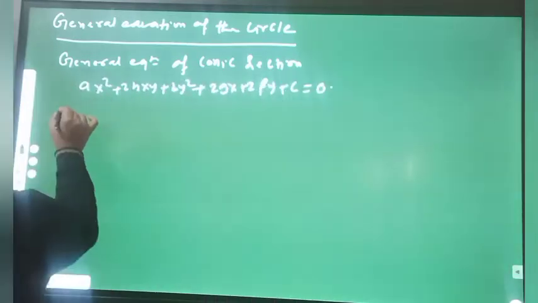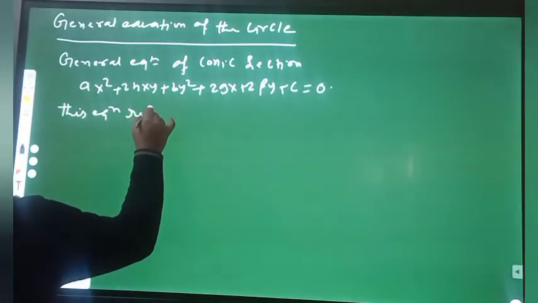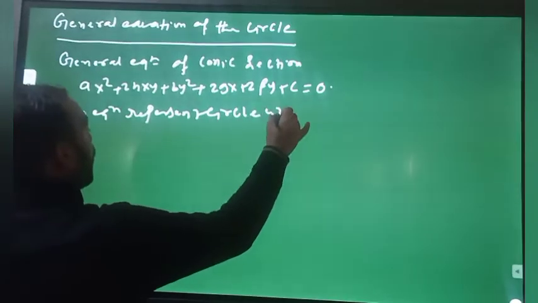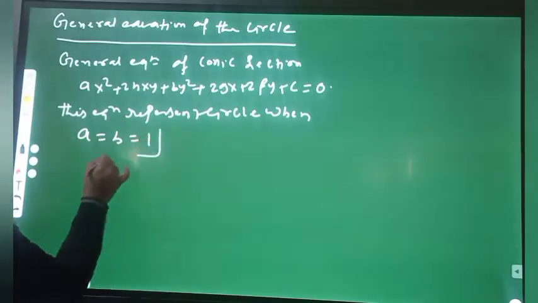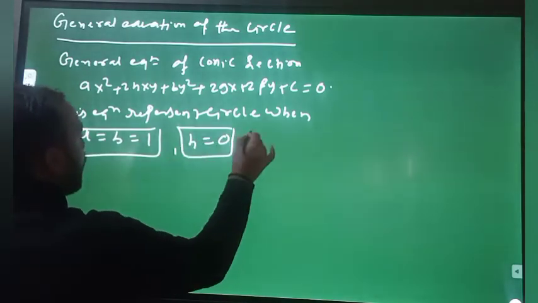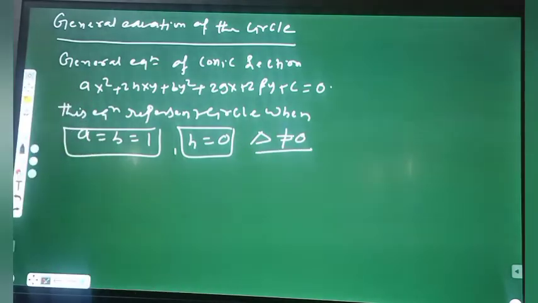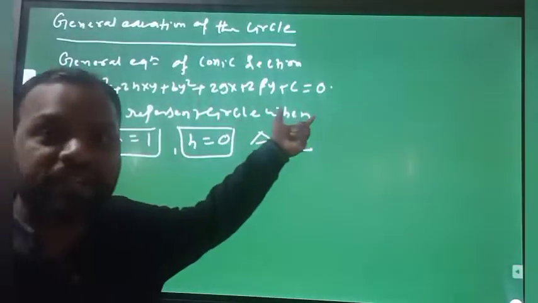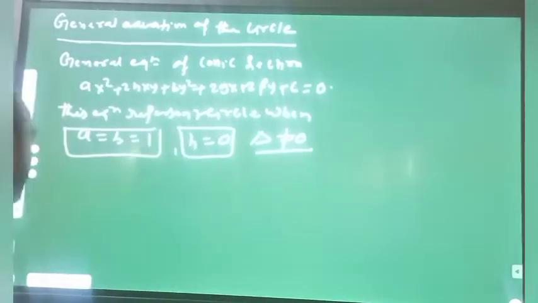So this equation represents a circle when a equal to b equal to 1, the first condition, and h equal to 0, as well as delta not equal to 0. If delta is 0, then this general equation of a conic section will represent a pair of straight lines. So delta means